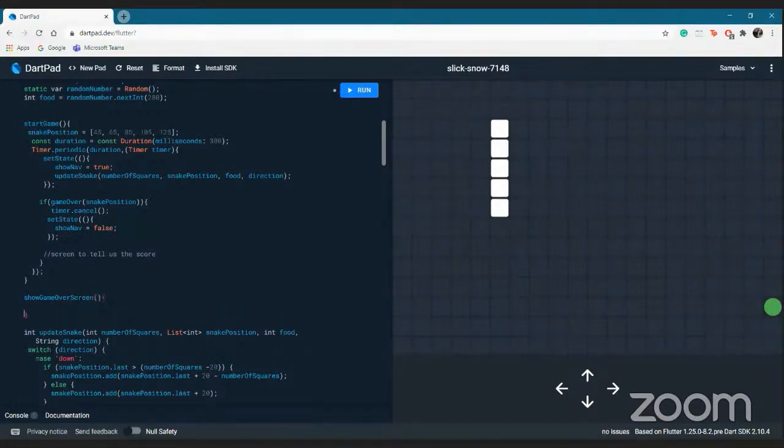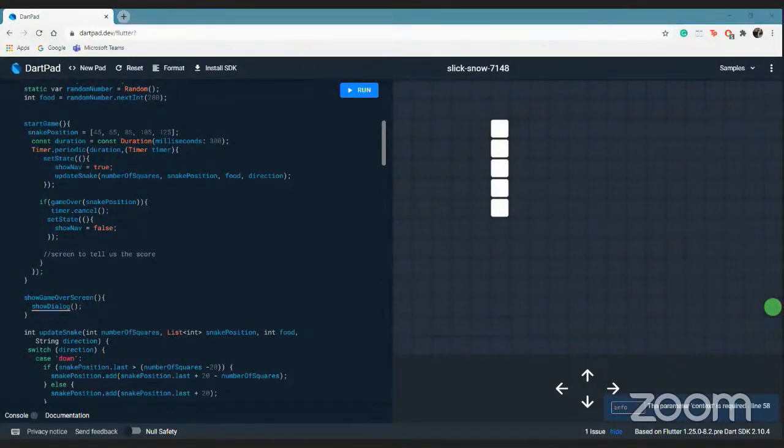Yeah, it's a function. Let's just decide what it returns. What we want it to do is show a dialog box. So Flutter already has a function that does this for us, that is show dialog, and just do that.